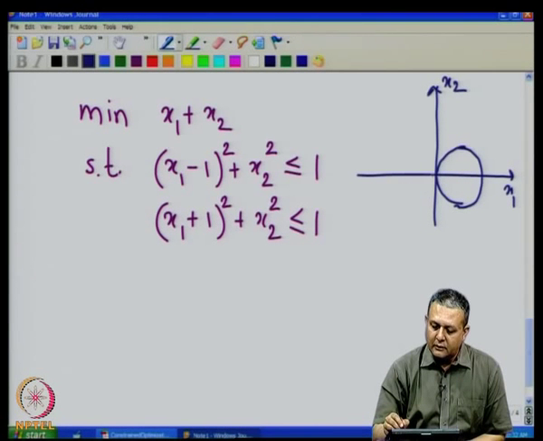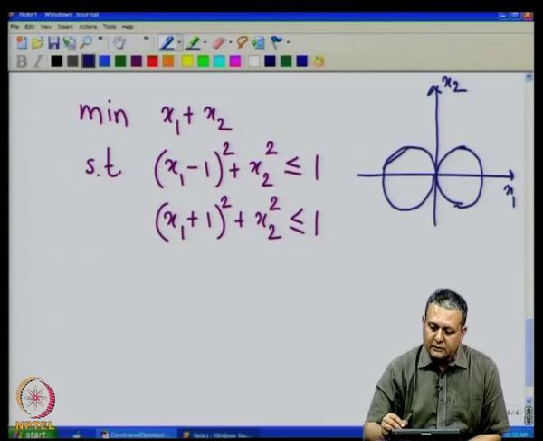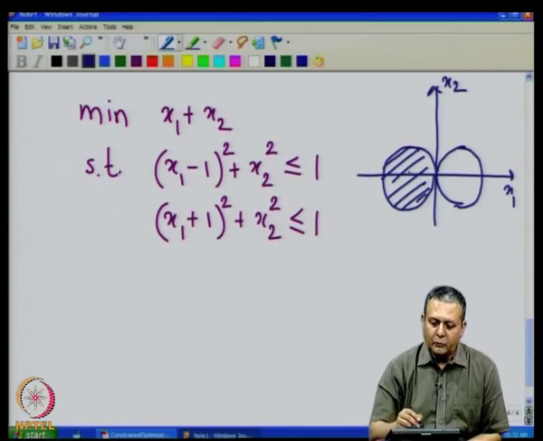And the second constraint is again the... so this is the points inside the second circle.